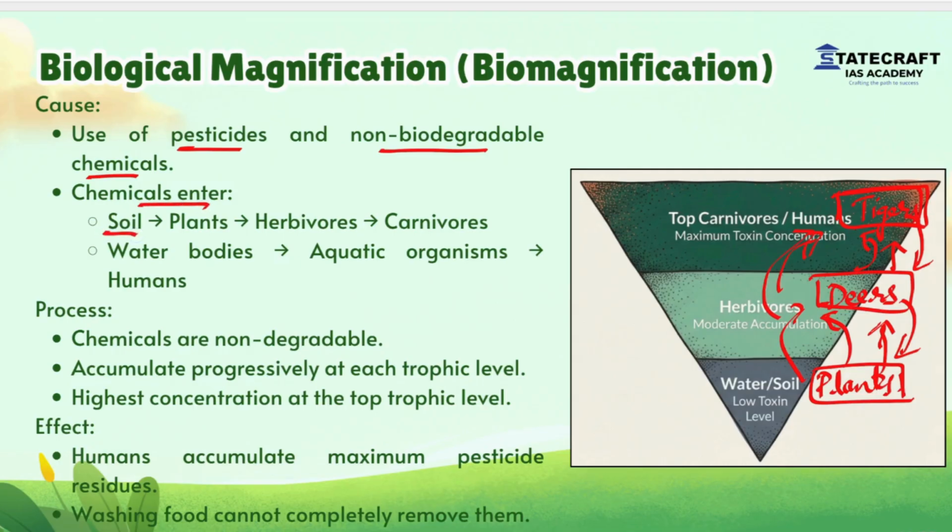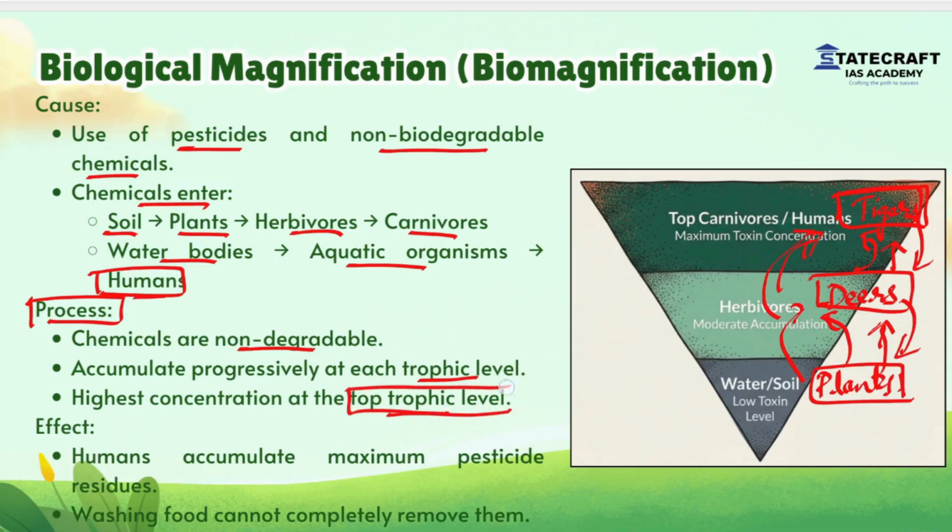Here we can see chemicals enter soil, then plants, then herbivores and carnivores. We can also see this in water bodies, aquatic organisms, and also humans. Why does this occur? Because chemicals are non-degradable, they accumulate progressively at each trophic level, with the highest concentration at the top trophic level, that is top carnivores, which include humans.